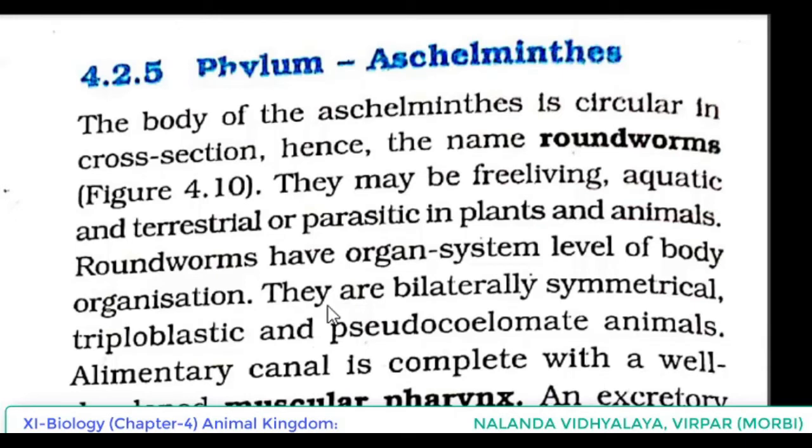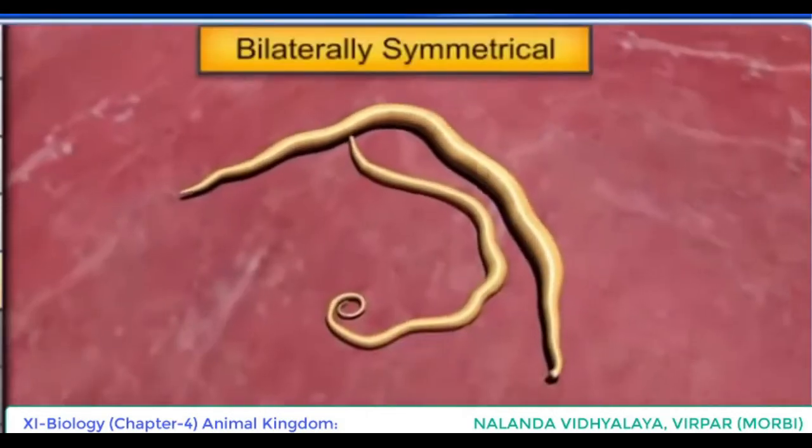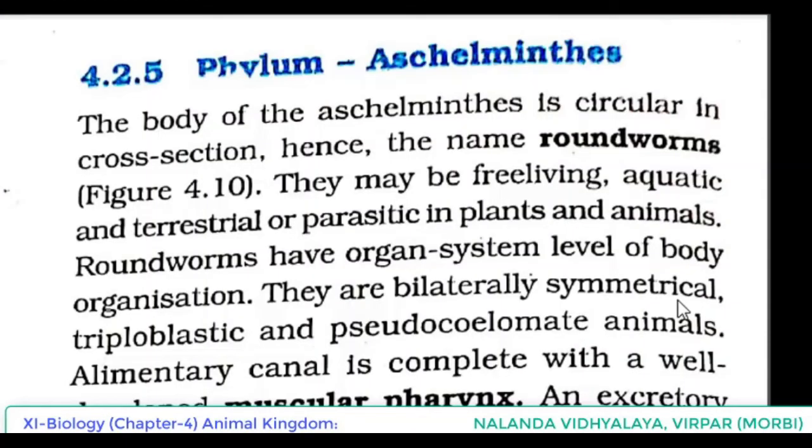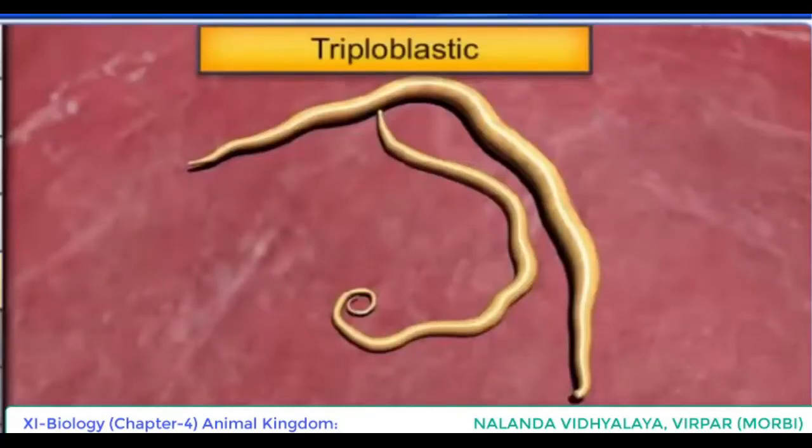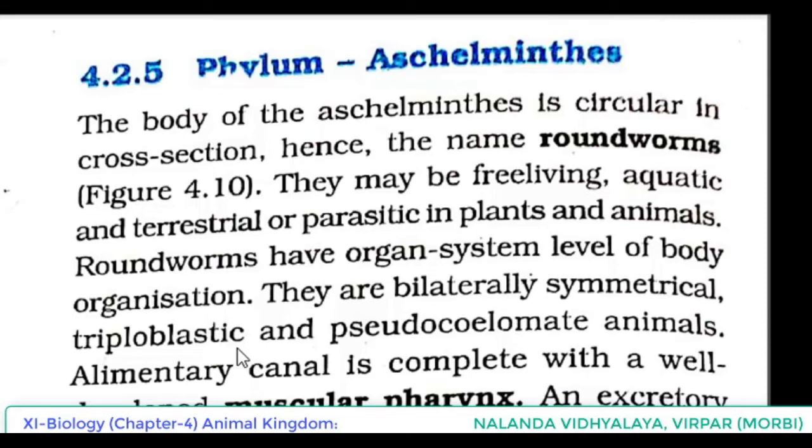And they are bilaterally symmetrical. That was even in the case of which one? Platyhelminthes. So symmetry is the same in both cases. They are bilaterally symmetrical, triploblastic. That means the body is formed from three germinal layers: ectoderm, mesoderm and endoderm.